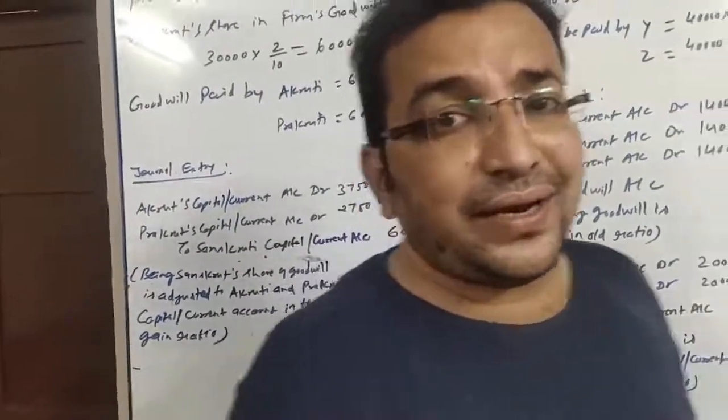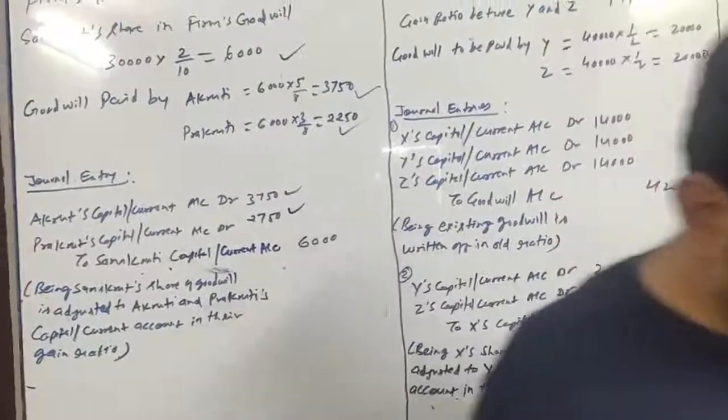Now we will see the second sum of sum number 4. The second sum says that X, Y, Z are partners sharing profit and loss in equal proportion. Goodwill appears in the books of the firm at 42,000. At the time of retirement of X, the goodwill of the firm is valued at rupees 1,20,000.